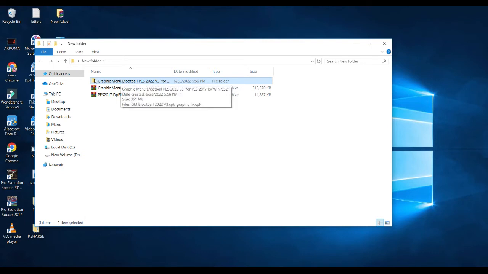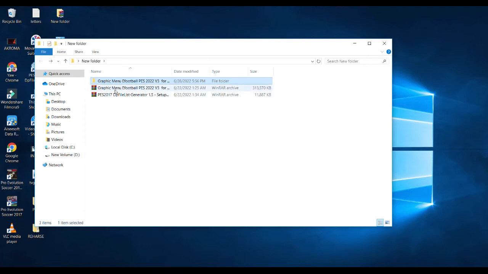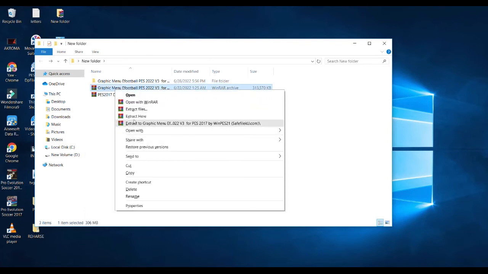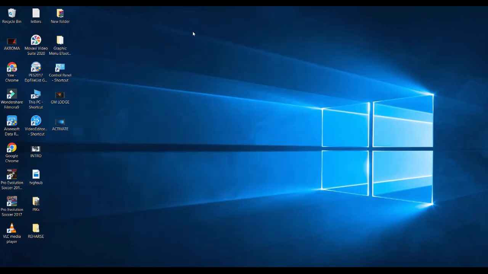You don't add any ad or anything. You just have to download and then install. So you open the folder. After downloading, you extract. If you extract here, this is what you're gonna get, this folder. Then put it on the desktop so that you can see it clearly. After the extraction, this is what you're gonna get.